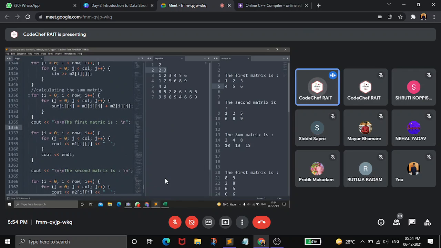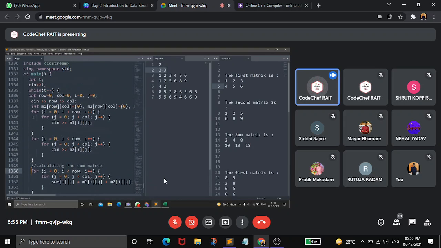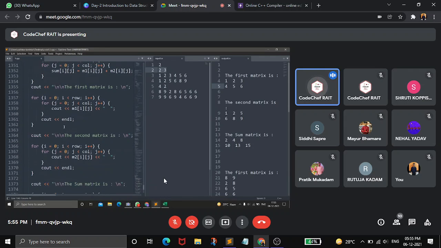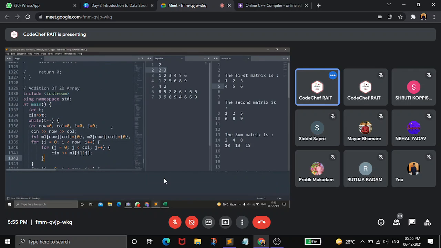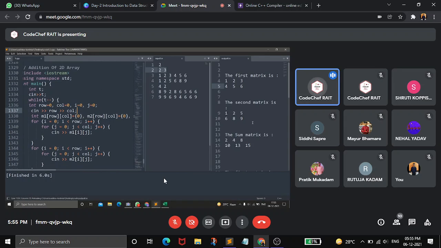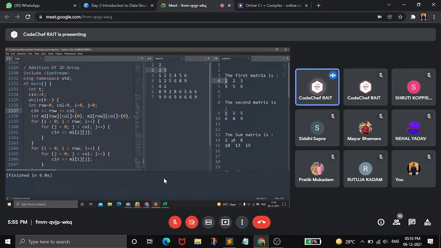For printing, we have to use the same for loop which we have used for taking the elements, just instead of cin we put cout to print the output. Okay, so I will run this code. So it is not giving any error. So code is finished. You can see the first matrix, this is second matrix, and their sum is done. 1 plus 1 2, 2 plus 2 4. The code is right.